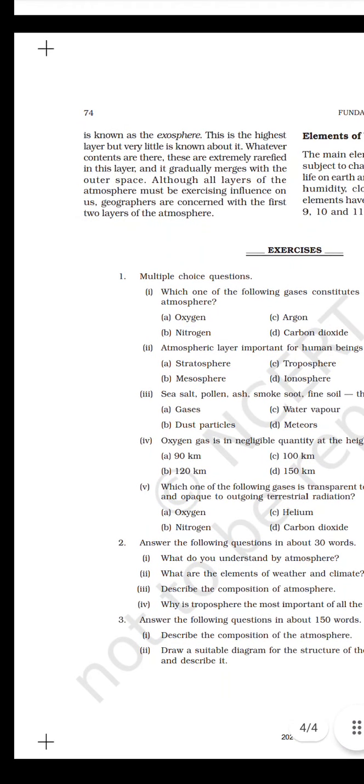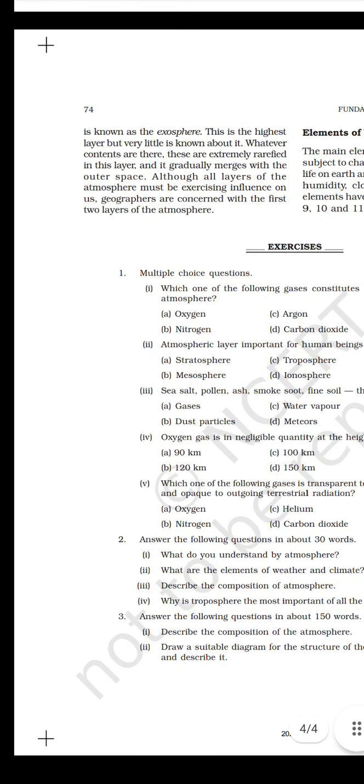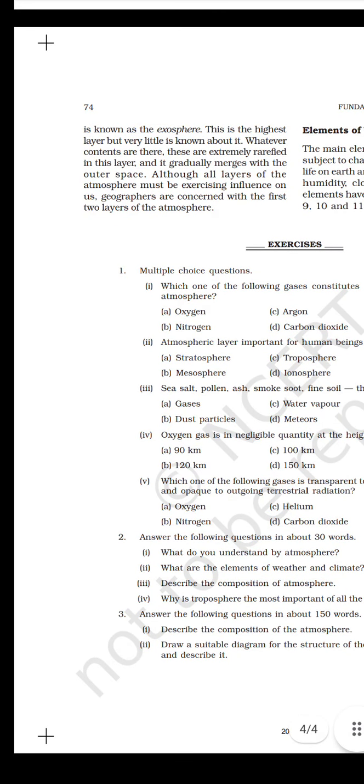This is the highest layer, but very little is known about it. Whatever contents are there, they are extremely rarefied in this layer and it gradually merges with the outer space, although all layers of the atmosphere must be exercising influence on us. Geographers are concerned with the first two layers of the atmosphere.